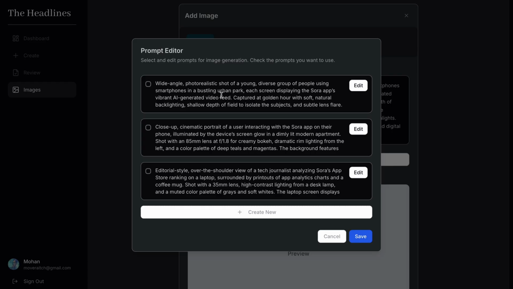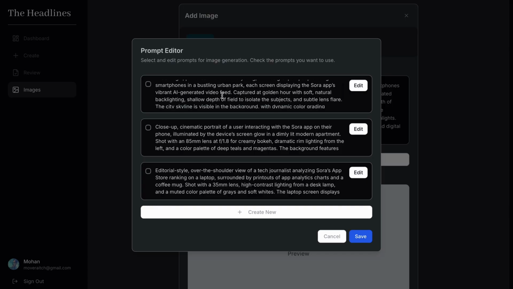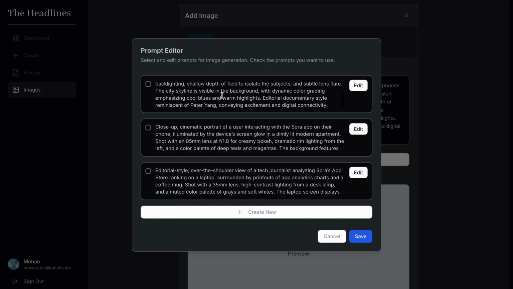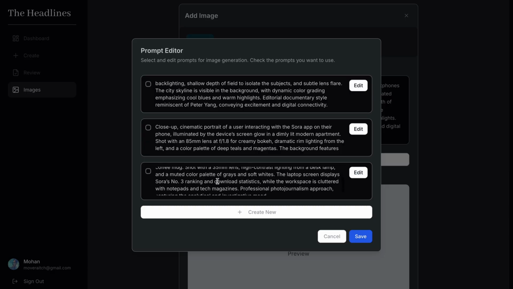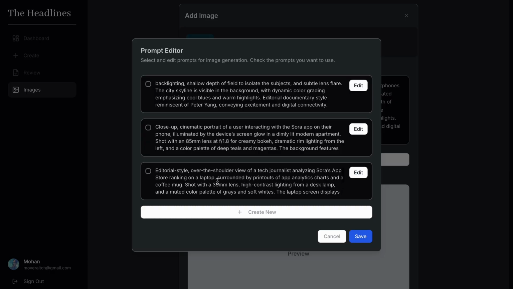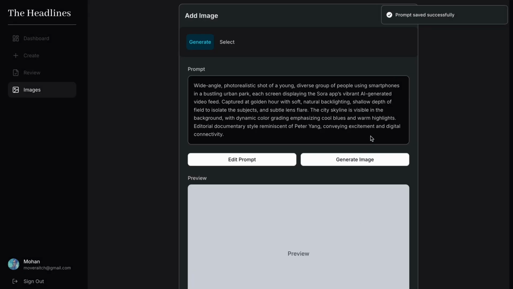Wide angle photorealistic of young diverse group of people using smartphones bustling in the park. Okay, close-up cinematic portrait of user interacting with Sora app on their phone. Editorial style over-shoulder of tech journalists analyzing Sora's App Store ranking on the laptop. Okay, let's try this first one. Okay, so just generate image.